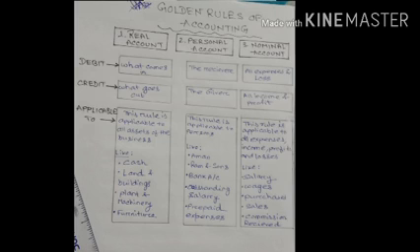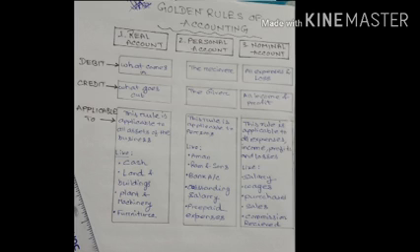So basically, when we are talking about the golden rules of accounting, we know that accounting has been divided into three accounts. The first one is the real account, then comes the personal account, and thirdly the nominal account, right? So we will recall the rules for what should be debited and what should be credited in all these three accounts. Let's start with the real account.